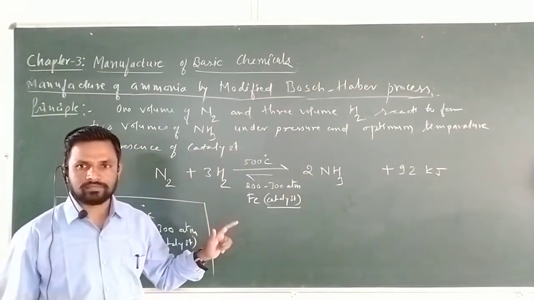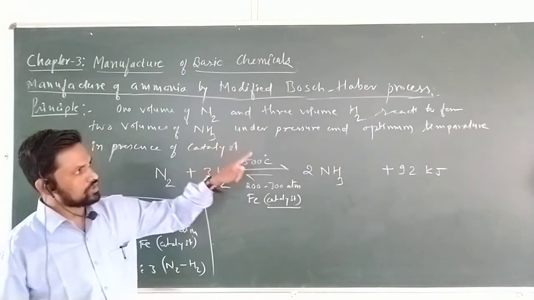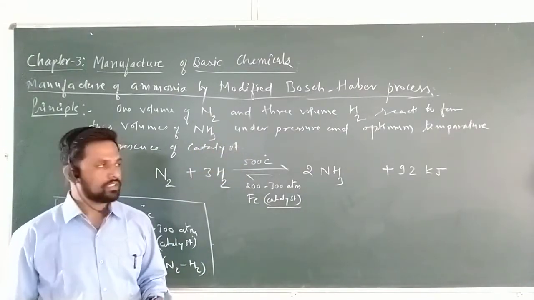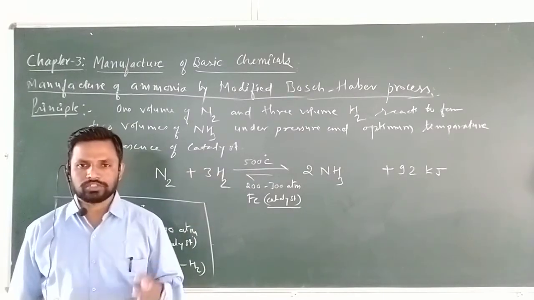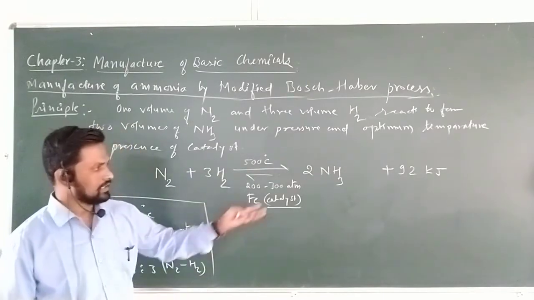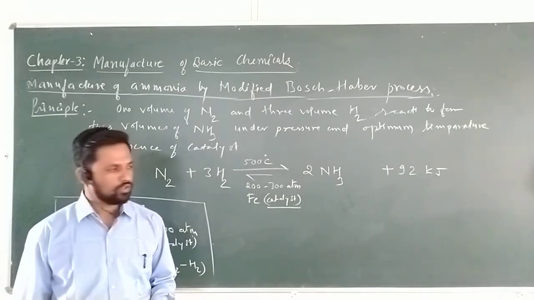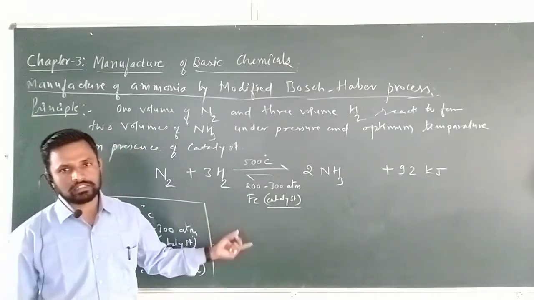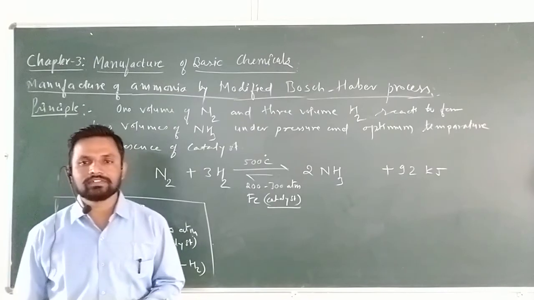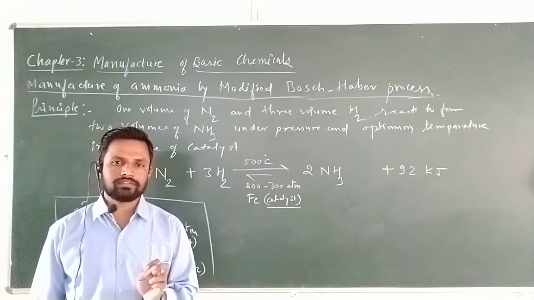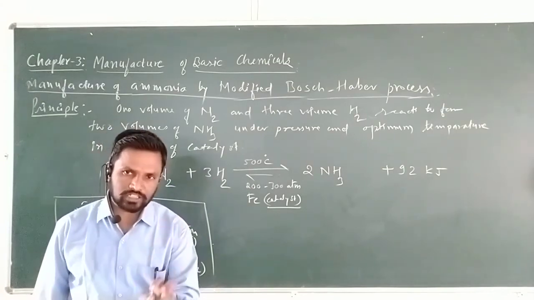So, in this modified Bosch-Haber process, we are going to study the manufacture of ammonia. The yield of the product here is 19%. Okay, I hope you understood the basic principle. Here I will stop. In the next lecture, we will directly see the flow sheet, how ammonia is manufactured in the industrial process.